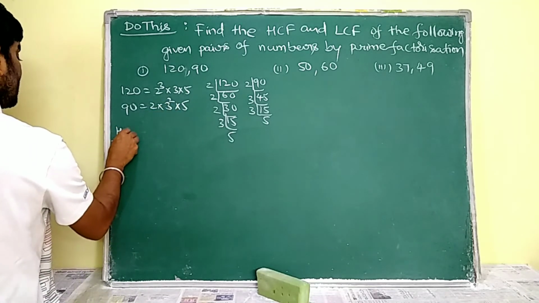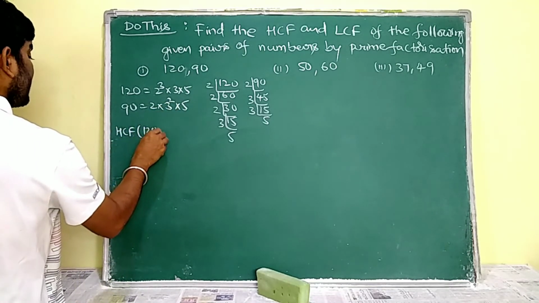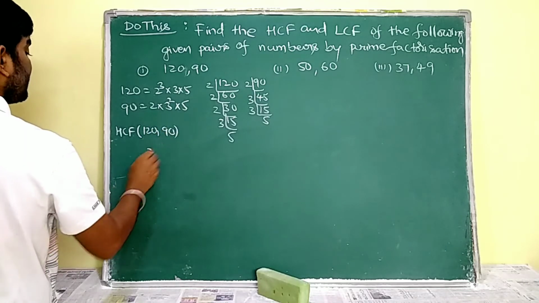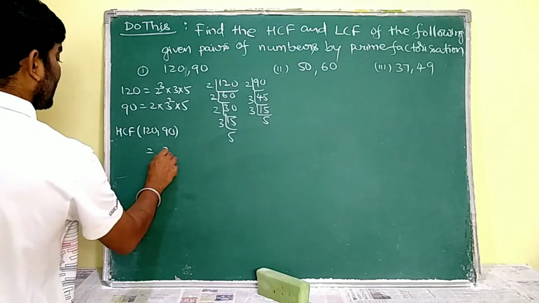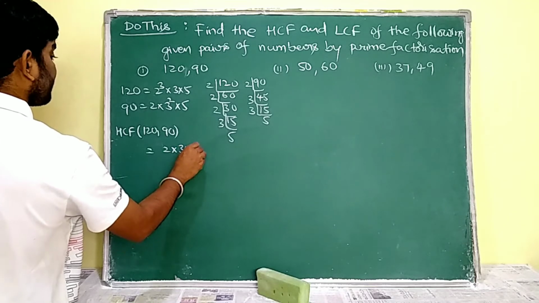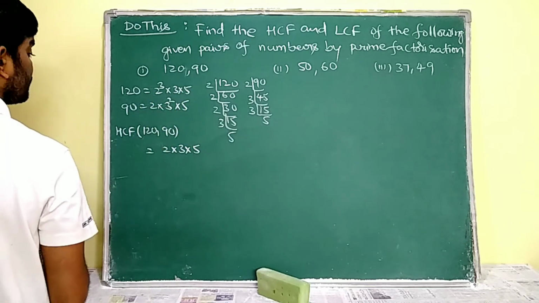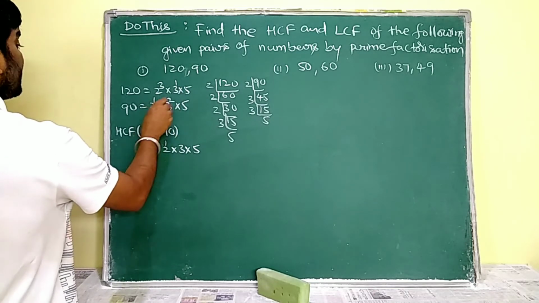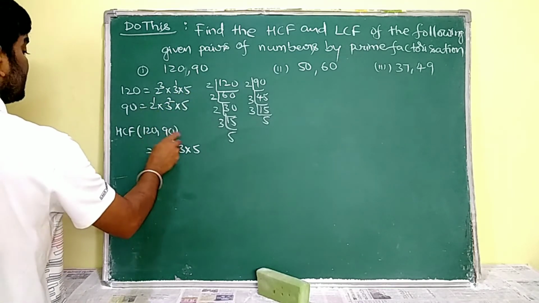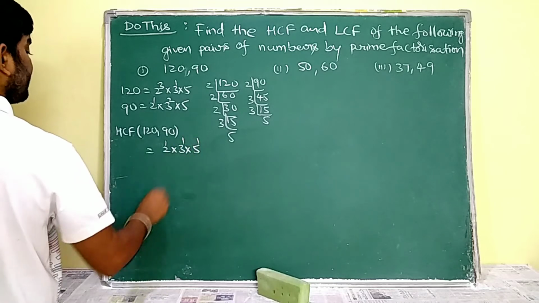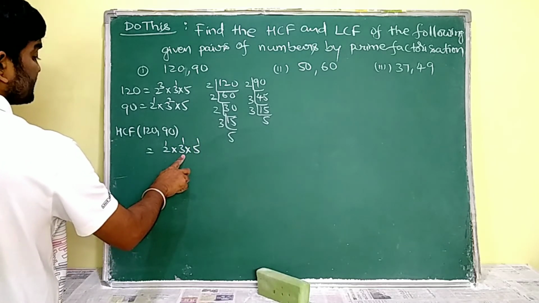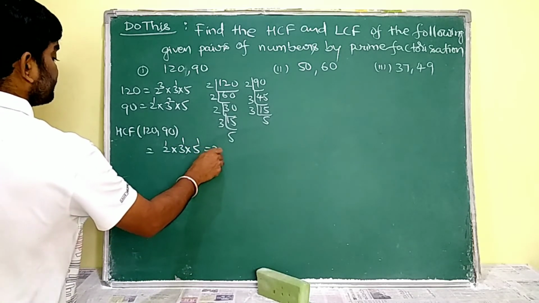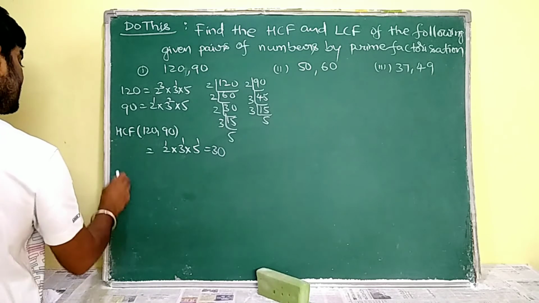As we discussed, HCF of 120 comma 90. HCF means we already discussed that we have to write all the common factors in product form. Here the common factors are 2, 3, 5. Then we have to assign its least powers. The least powers for 2 is 1, for 3 is 1, for 5 is 1. So 2 3s are 6, 6 5s are 30. So that is our HCF.